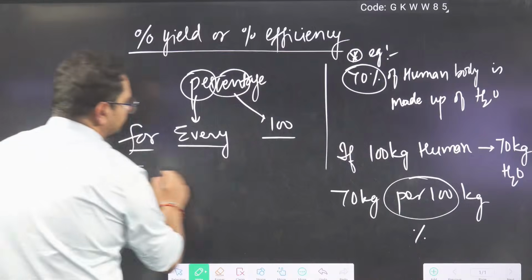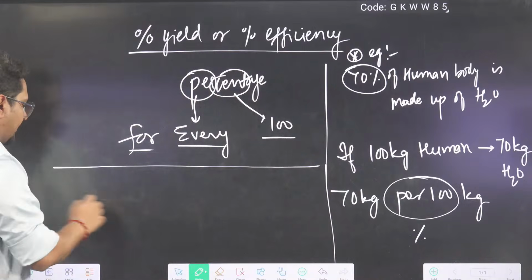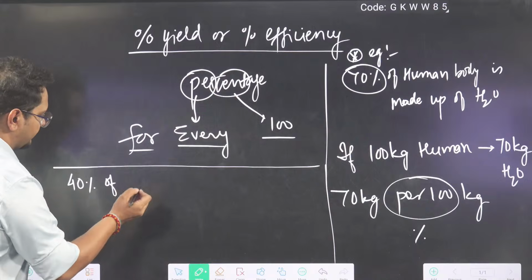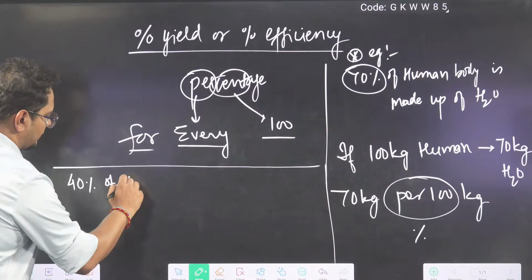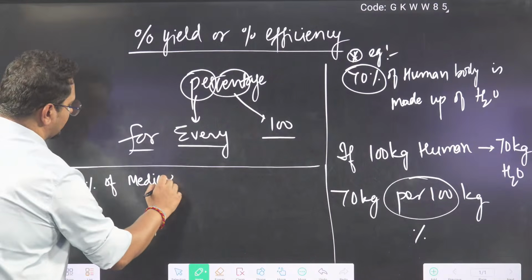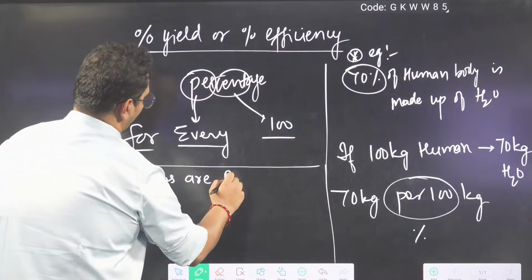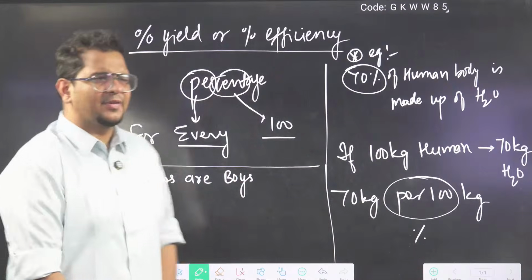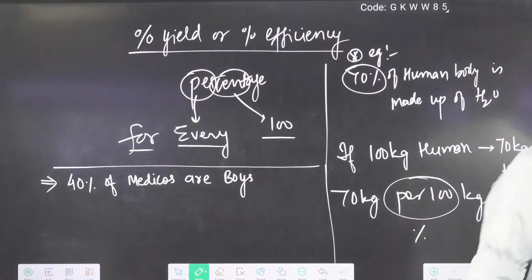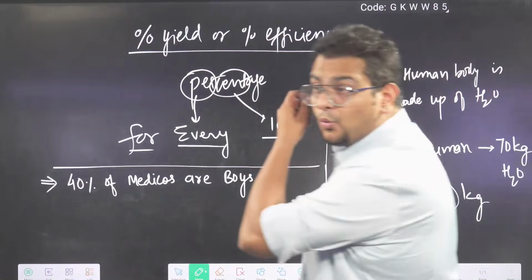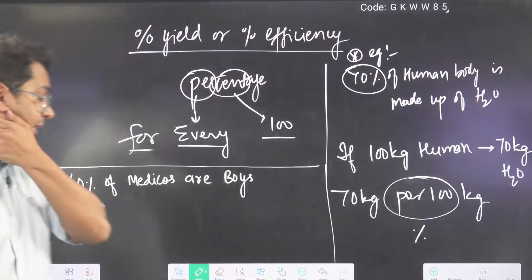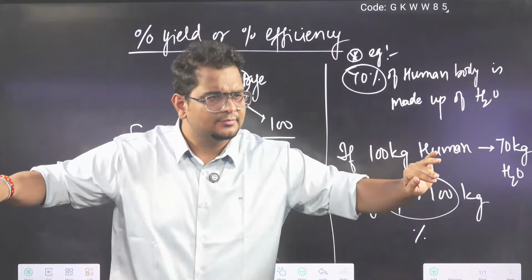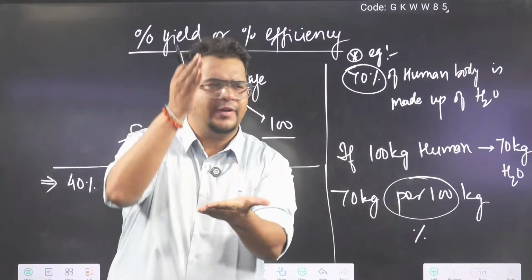Chalo, one more thing. If someone says 40% of medicos are boys. What does this language mean? Listen carefully now. Every word we are going to do Sandhi Vichhed. Remember Sandhi Vichhed? The word we are going to break.